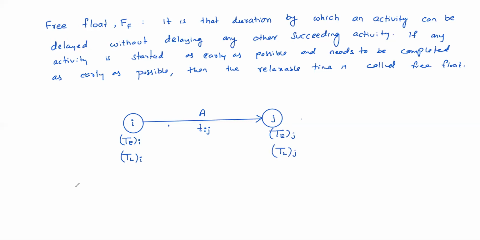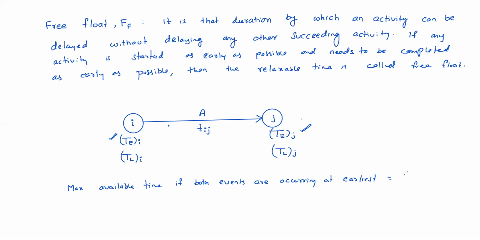So what is the maximum available time if both events are occurring at earliest? That means ending as well as starting are occurring at earliest.